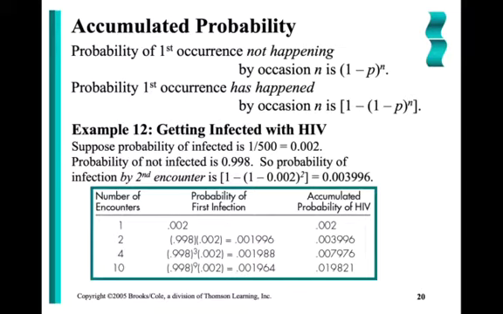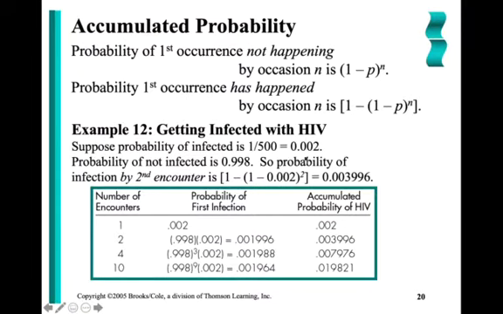This is an additional example. It says, suppose the probability of being infected with HIV is 1 in 500, which means that the probability of not being infected, again, by rule 1, would be 1 minus that value, 0.998. So what's the probability that you're infected on the very first attempt, the first encounter?